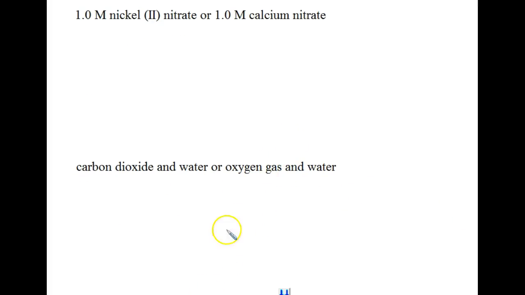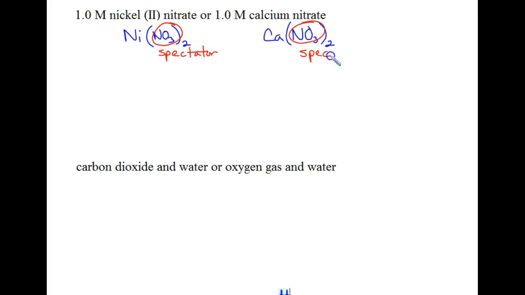Almost finished here. Alright, nickel(II) nitrate, so Ni(NO3)2, or calcium nitrate. Similar formulas. Alright, we both got nitrate going on. We talked just a moment ago about how they are basically going to be a spectator ion in solution. All right, nickel. Nickel is an acidifying cation because if you look at its position on the periodic table, it is one of the smaller ions.